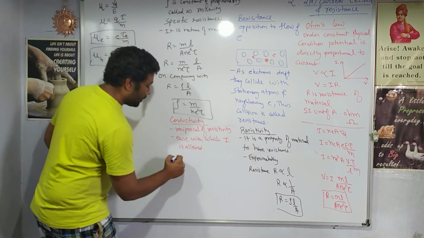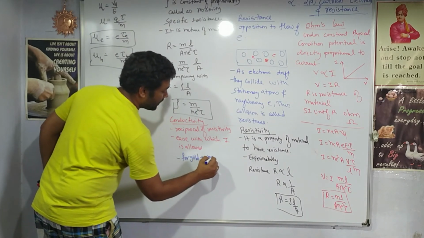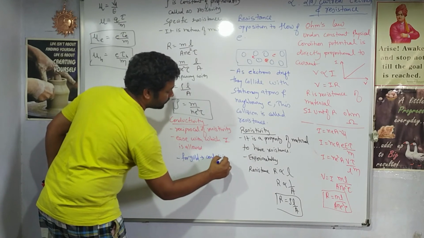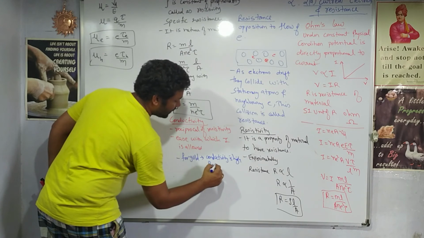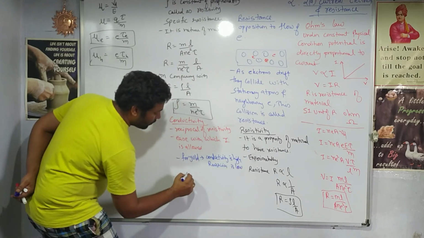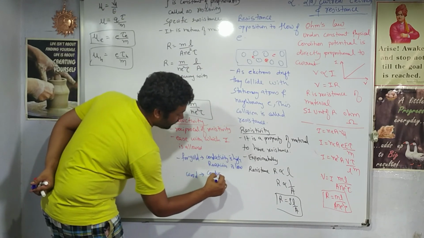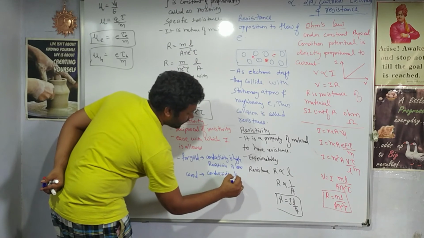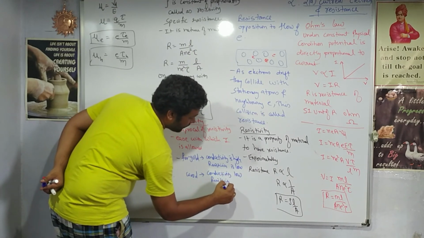Talk about gold. For gold, we say its conductivity is high, and similarly we can say its resistivity is low. If we take wood, then wood has low conductivity and its resistivity is high.